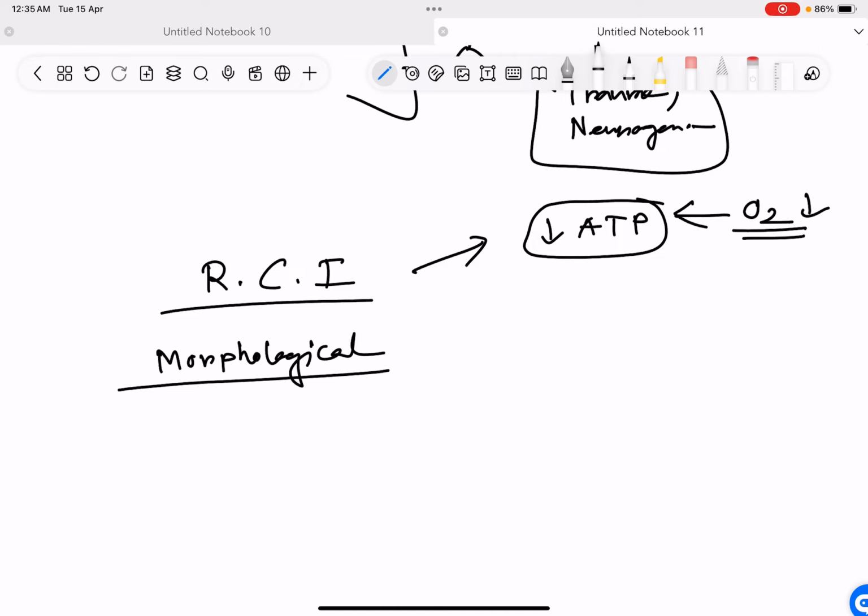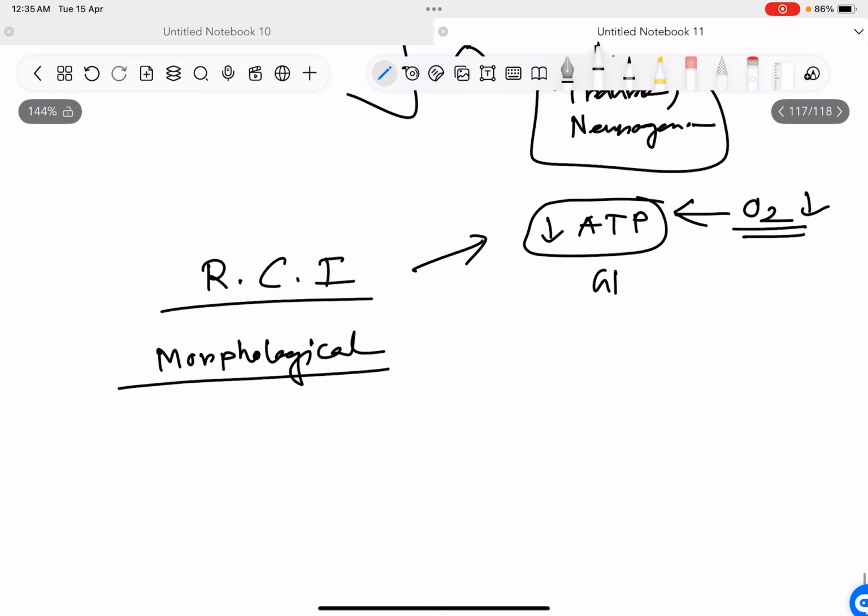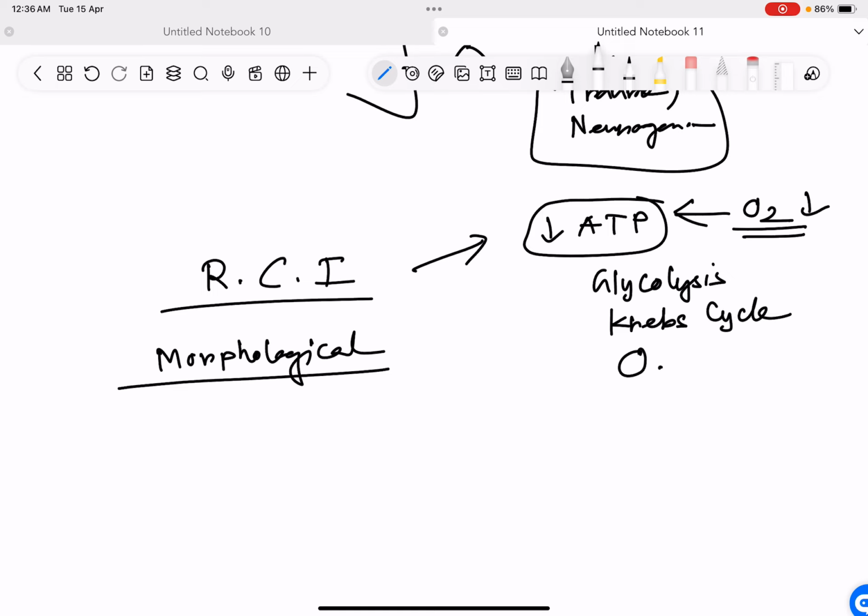We produce ATP from three things: glycolysis, Krebs cycle, and lastly oxidative phosphorylation, which takes place in the inner mitochondrial membrane.